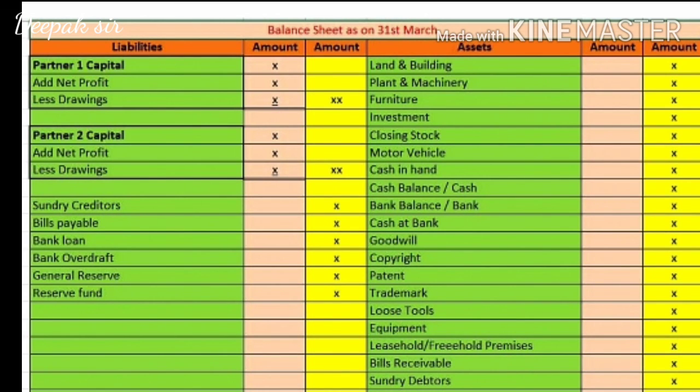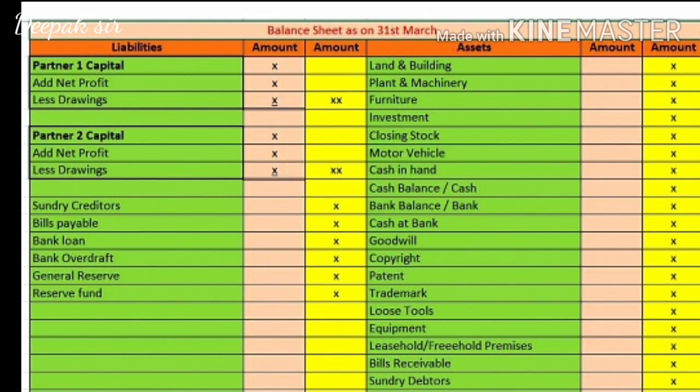The net profit or net loss which we calculate in the profit and loss account will be distributed among both the partners, either in the ratio or equally, and then it will be transferred to the balance sheet on the liability side.